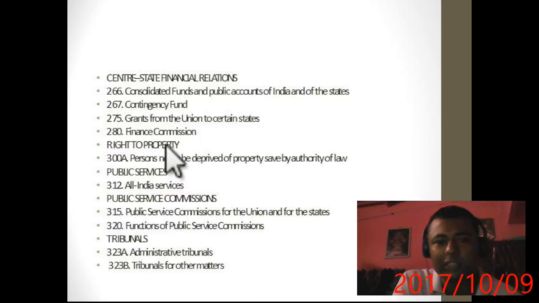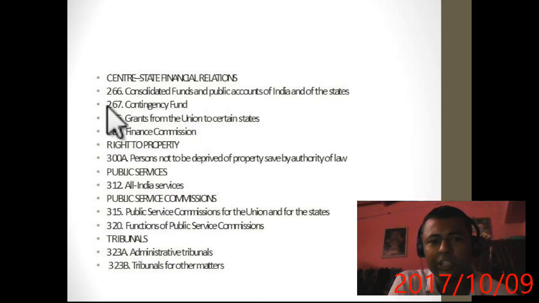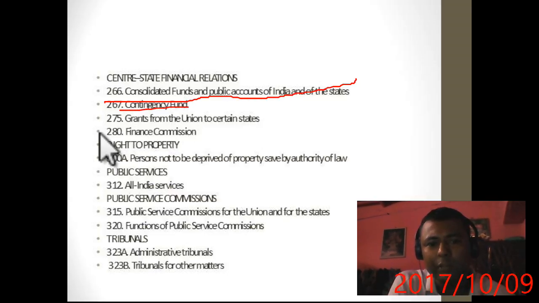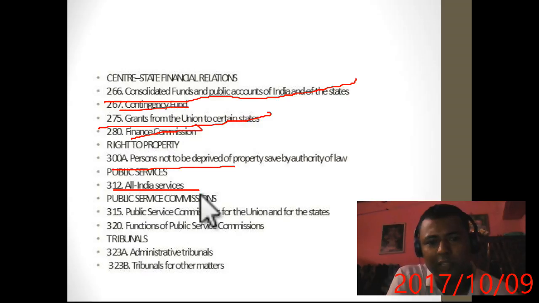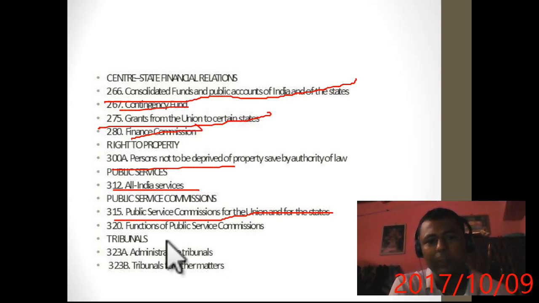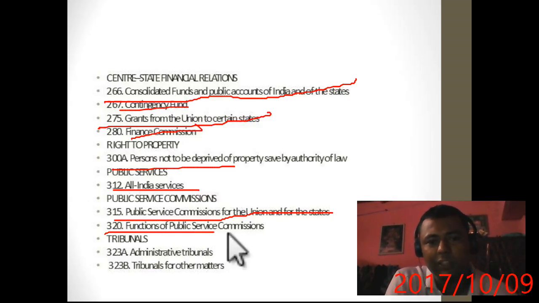Now move to the center state financial relation. 266, consolidated fund of India and public account funds of India. 267, contingency fund. 275, grants to states. 280, there should be a finance commission. These are important articles. Just remember, right to property, 300A. Public services: 312, all India services. 315, that there should be a public service commission for state government and central government. 320, function of public service commission.